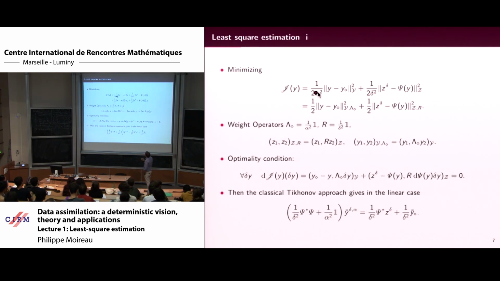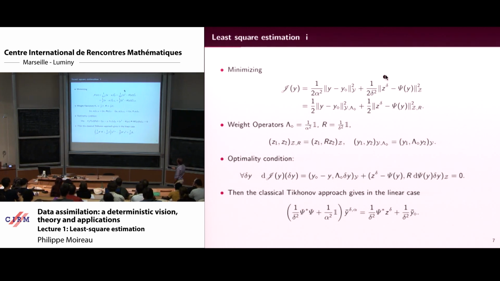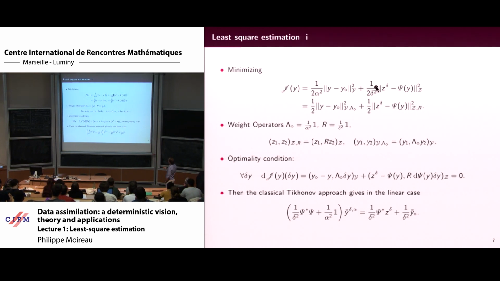One important aspect: you put some weights, saying that you expect y to be not far from y diamond with respect to alpha, and you expect the measurements to be noisy with a magnitude of order delta. So you weight the two norms in order to balance the two types of information that you have.